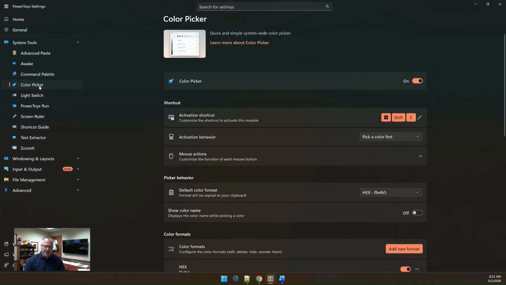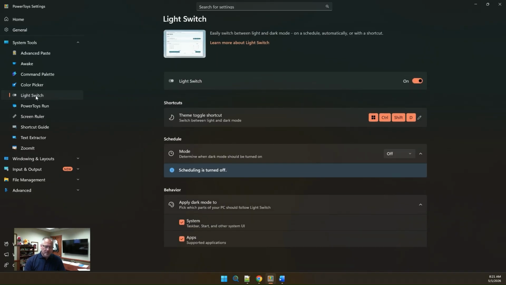Color Picker lets you pick colors from any screen and copy them to the clipboard in configurable formats. This tool helps designers and developers quickly capture exact colors for their projects.